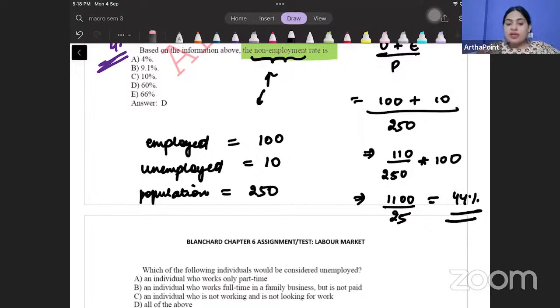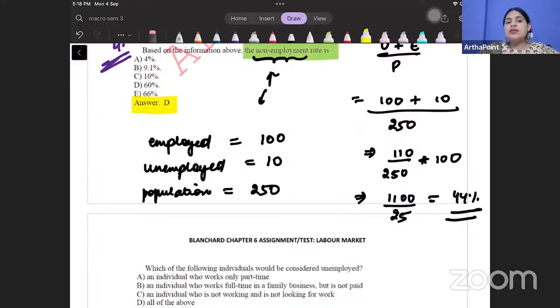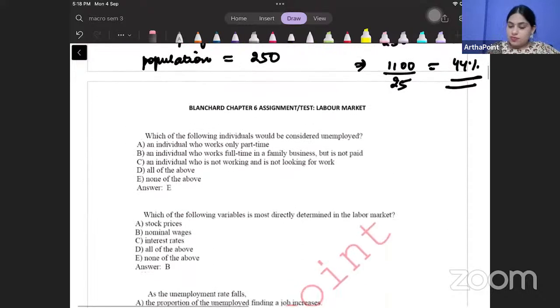So non-employment rate means the fact that you are not getting paid for doing the job. वो non-employment होता है. So how can you find the non-employment rate? I am leaving that to you as a question. You have to try and tell me how you can find the non-employment rate. The answer I'm giving you is 60%. Try it once. Very, very easy. Just think this through. Okay. Better come to the next question.